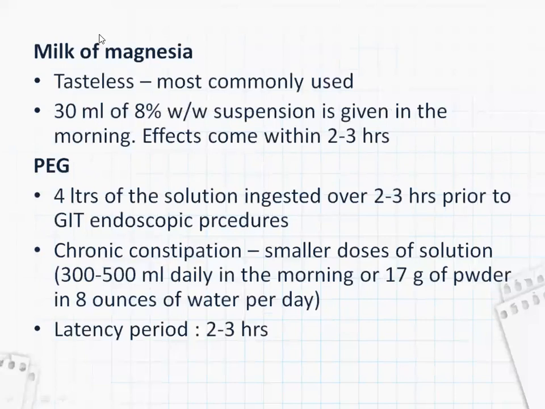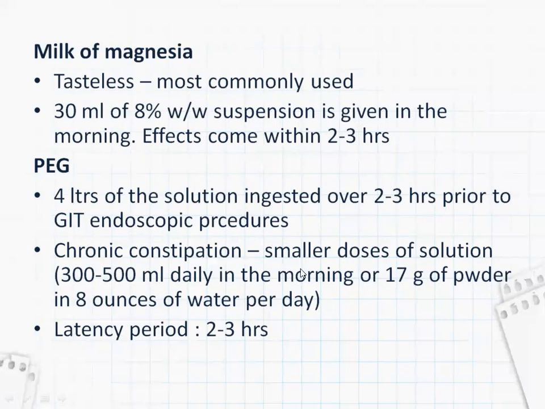Coming to milk of magnesia, this is tasteless and most commonly used. 30 ml of 8% suspension is given in the morning, and effects come within 2 to 3 hours. Polyethylene glycol, 4 liters of the solution is ingested over 2 to 3 hours prior to any GIT endoscopic procedures.